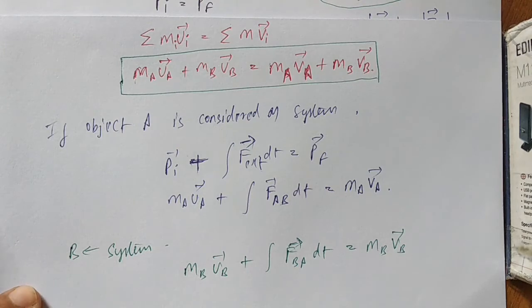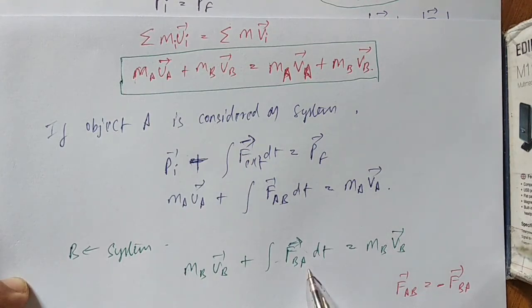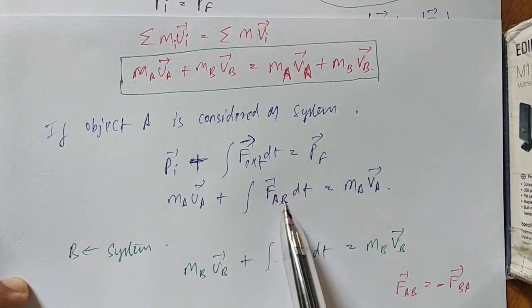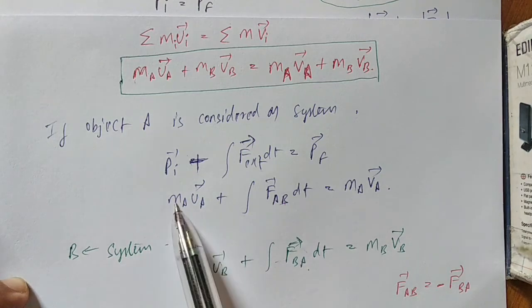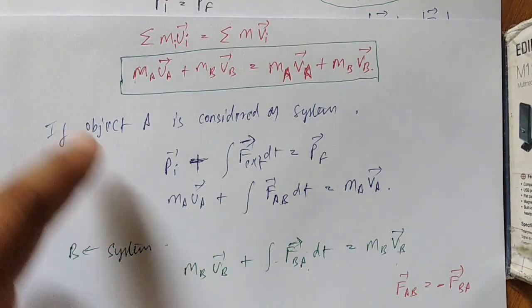Now you can see we have already said that FAB is the negative of FBA, so if you replace this in this equation and add both the equations, this and this get cancelled, because one is just the negative of the other. If you add both equations, the left sides add and the right sides add, so this equation will come.